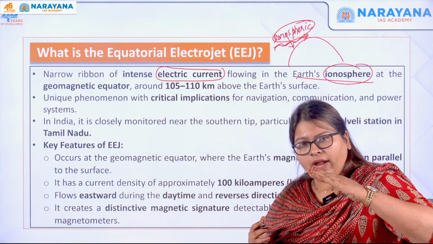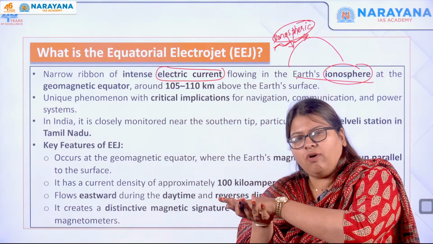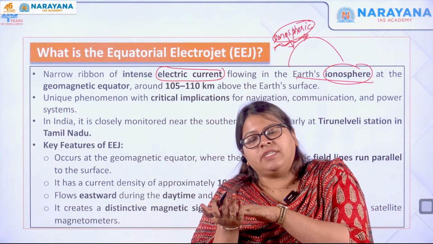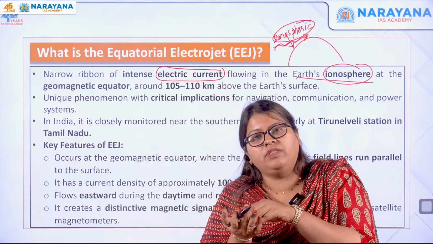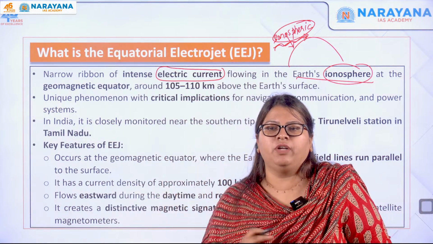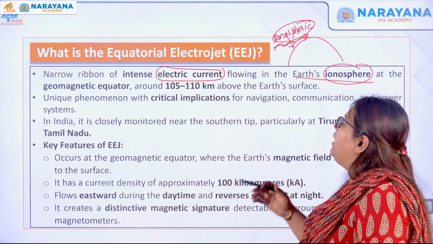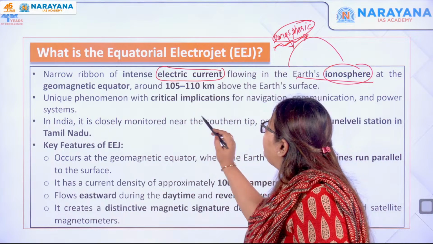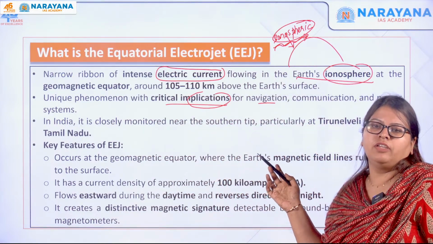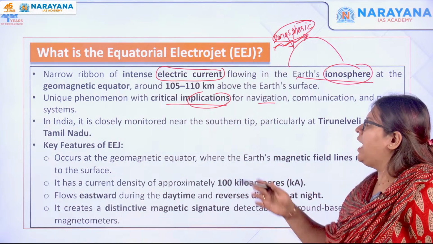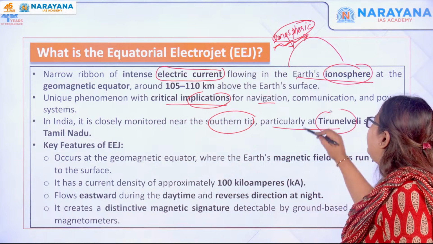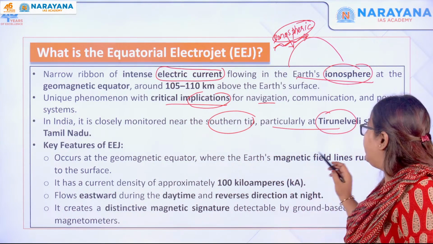When that solar quiet comes in contact with the geomagnetic equator, what happens? It actually reacts with the magnetic field over there, and then it results in the equatorial electrojet. So it is a unique phenomenon and it has critical implications for navigation, communication as well as other systems. And in India, it is closely monitored near the southern tip, particularly at Tirunelveli, because it is found near the tropics.